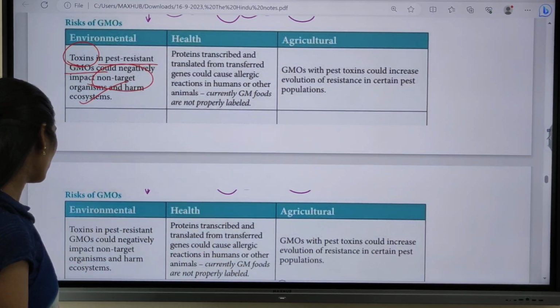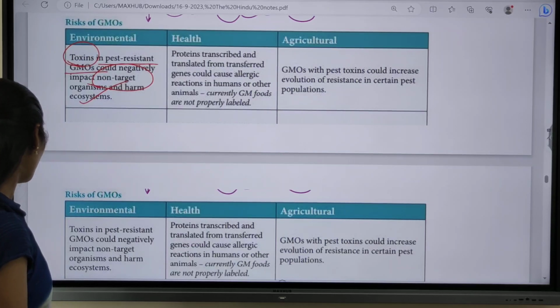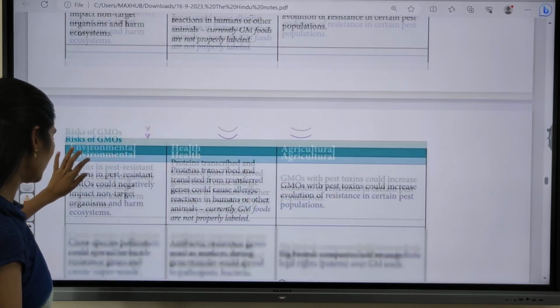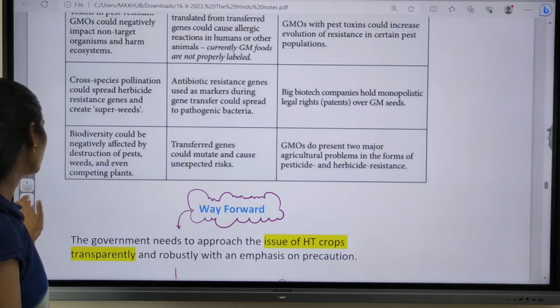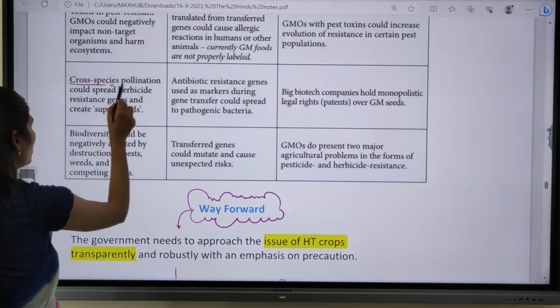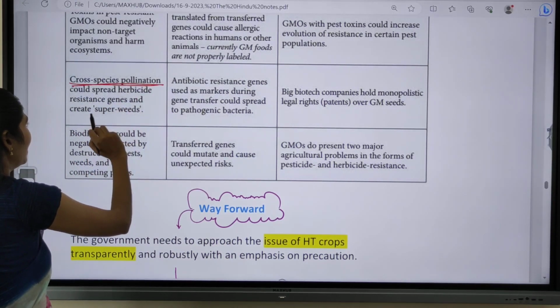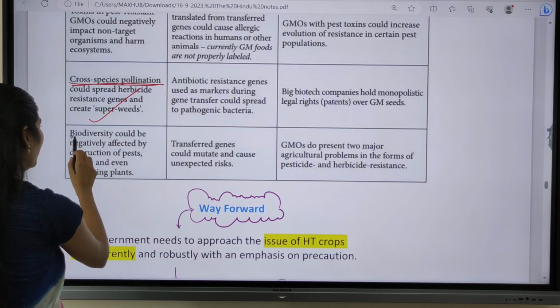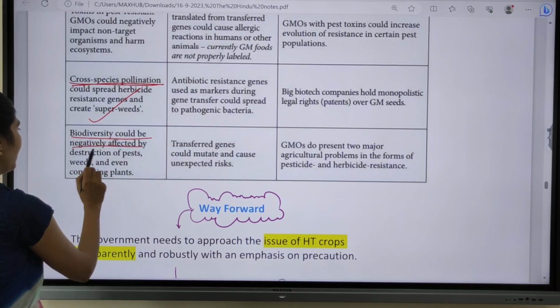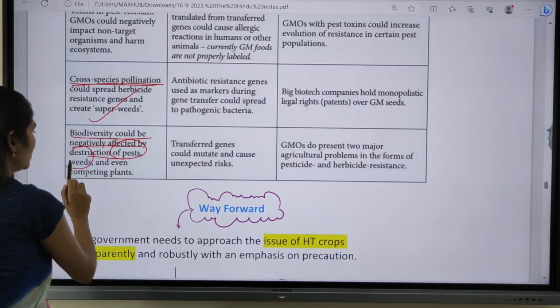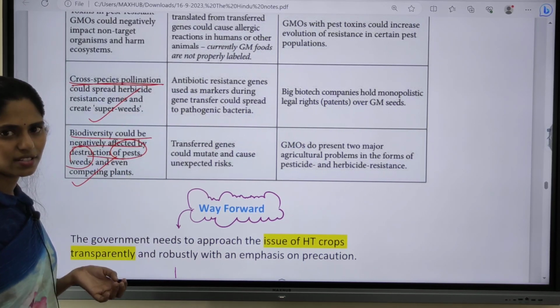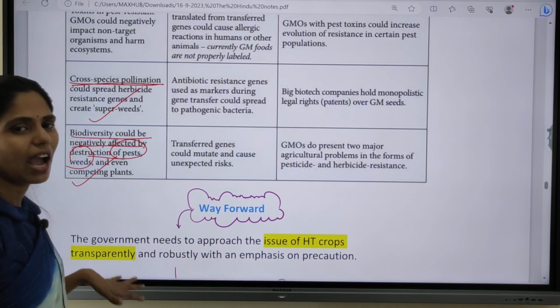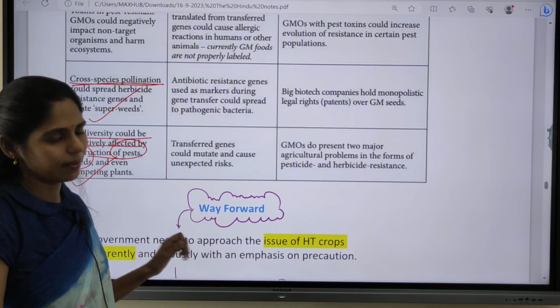And next, toxins can have an impact on other organisms and harm ecosystems. Even cross species pollination can lead to the development of super weeds. And biodiversity could be negatively affected by the destruction of pests, weeds and even competitive plants. In this way, we will have negative impacts on our environment.